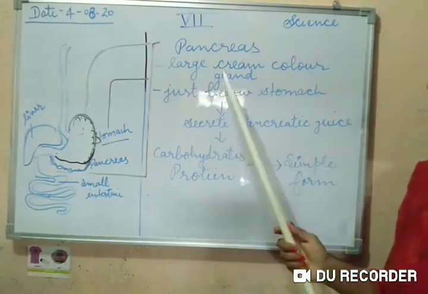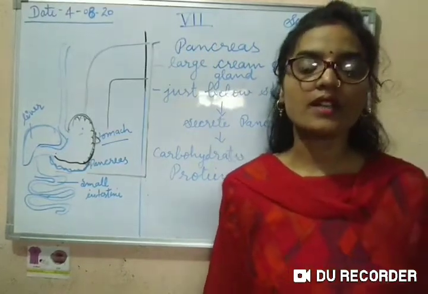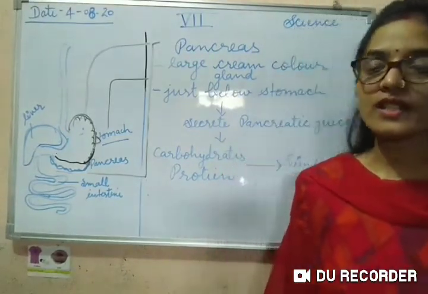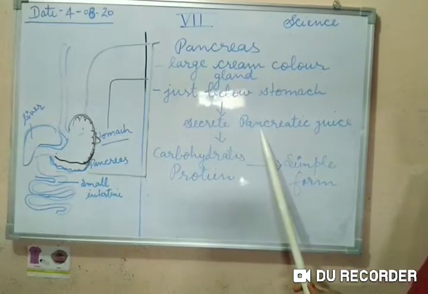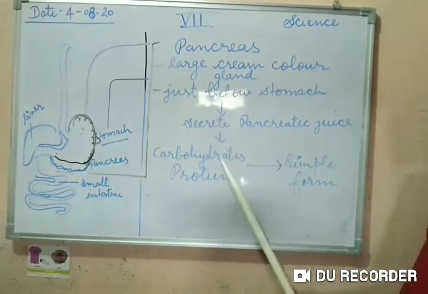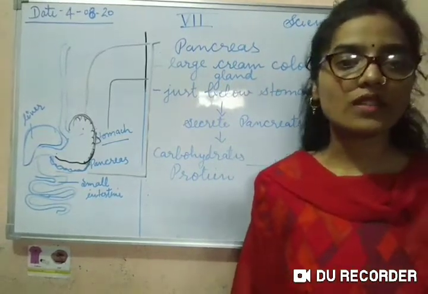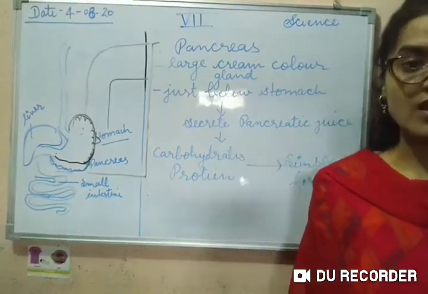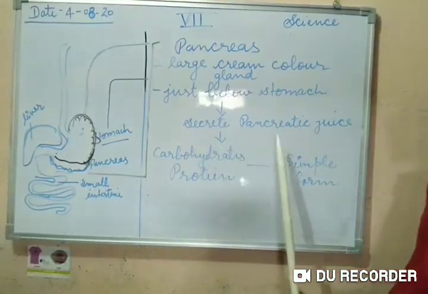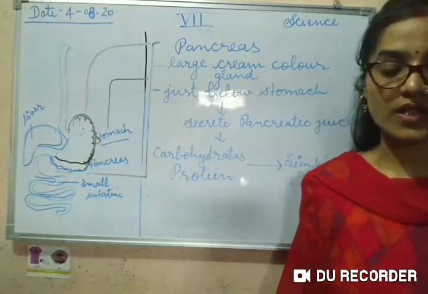What is the function of the pancreas? It secretes pancreatic juices. And what is the function of these pancreatic juices? They will digest carbohydrates and proteins into simpler forms. They will break down the carbohydrates and proteins into simpler forms. So this is the function of the pancreatic juice, which is secreted from the pancreas.